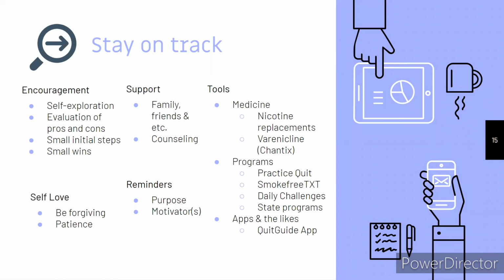So a way to stay on track is encouragement, self-exploration, evaluation of the pros and cons, reminding yourself the purpose of your why, and looking at the small wins and taking those small steps. Staying patient and forgiving with oneself, definitely self-love, support as well. And I believe a big one that will help are the tools.